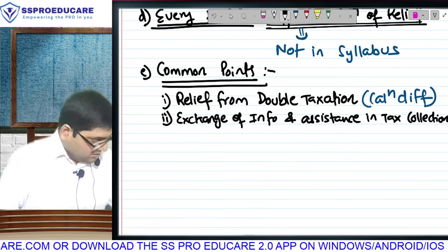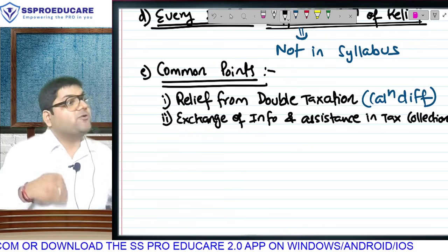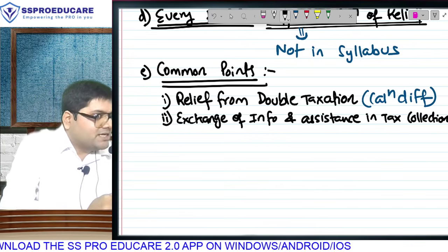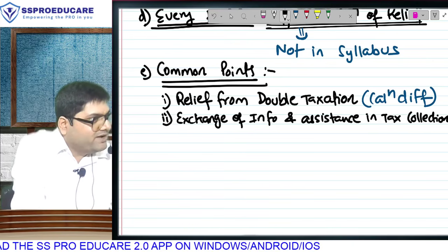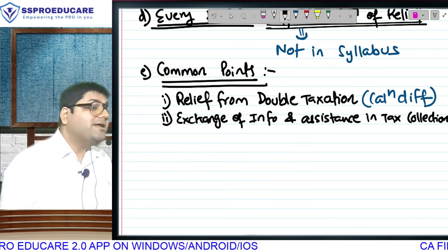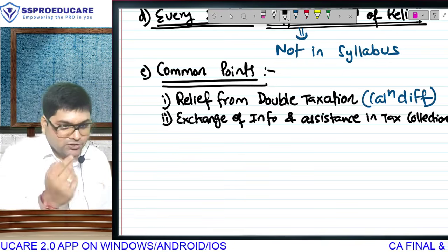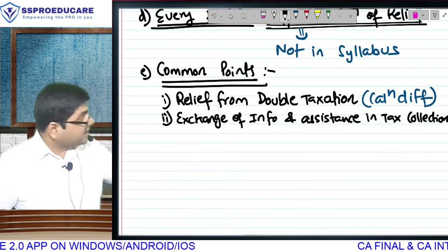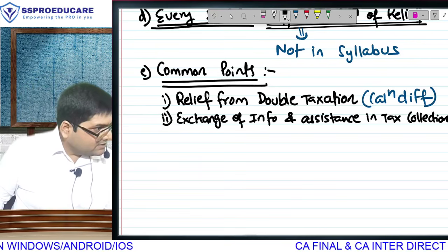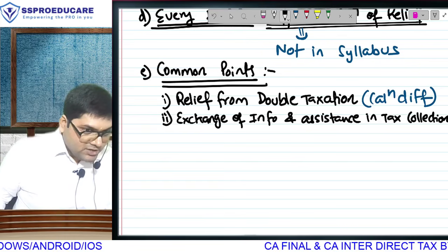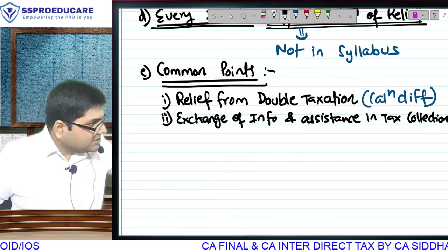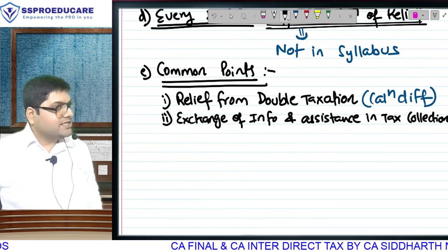First point is for the assessee, relief from double tax. Second point is for the benefit of the government. With this treaty, the government will get information about your transactions in the foreign country, and that government will get information about that country's people's transactions in India. This is whose benefit? The government's benefit. They are taking trouble for you, so some benefit they will keep for themselves also. And the second point is more interesting. First, our government will get information. You are in India. You have incorporated companies in some foreign country. You are earning income in some foreign country. As per the treaty, will that government first inform us? Because every treaty will have a clause of exchange of information.